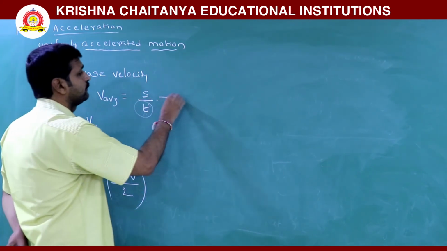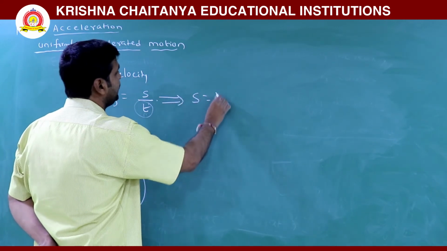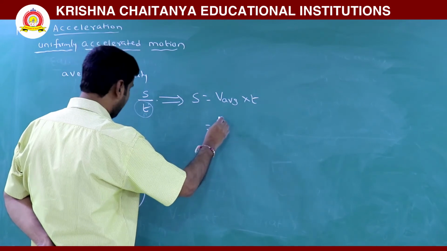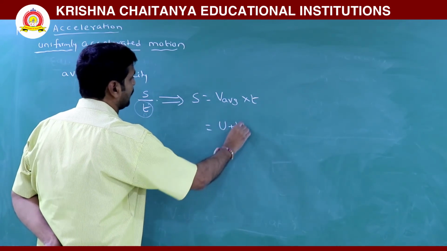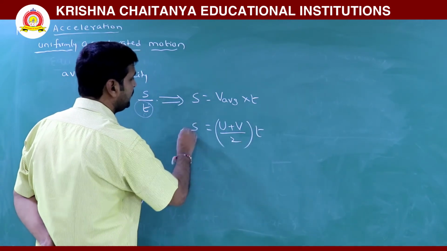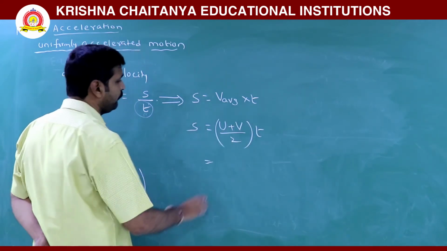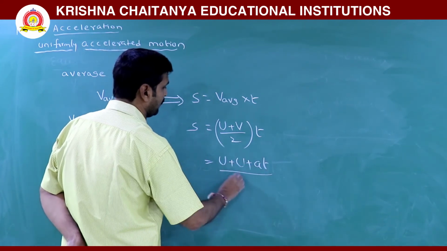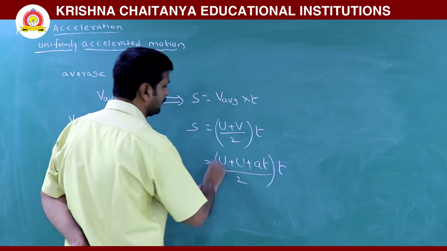So from this formula, average velocity is displacement by time. Now displacement is average velocity into time, where average velocity we can write as u plus v by 2 into time. Since we derived v is equal to u plus at, this is u plus u plus at by 2 into time.